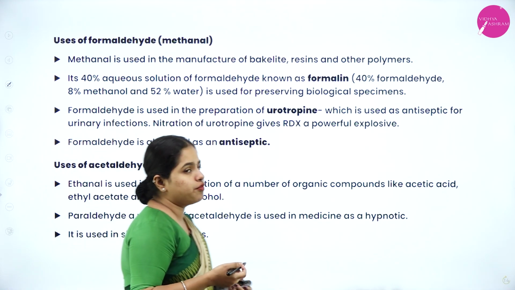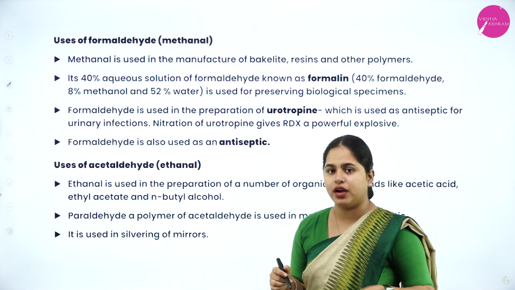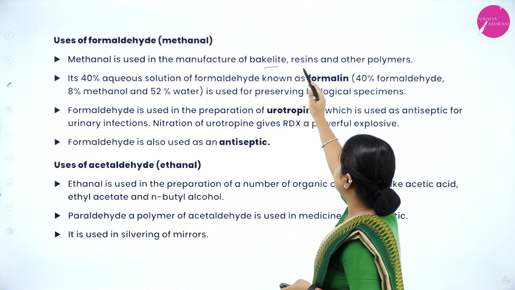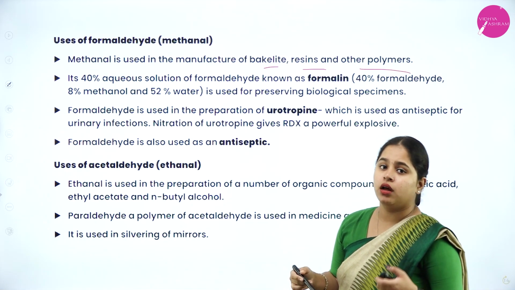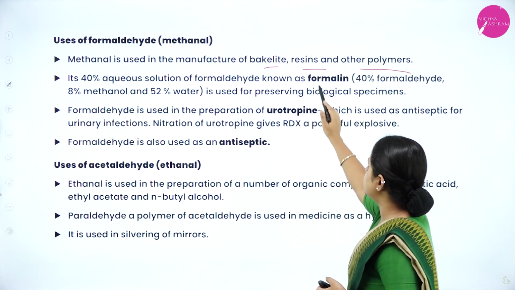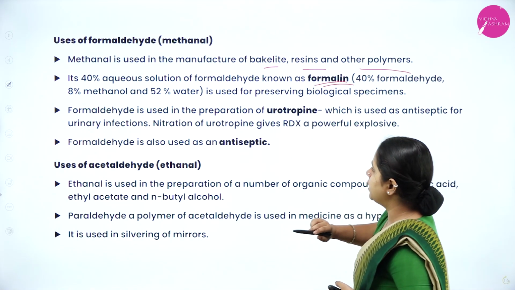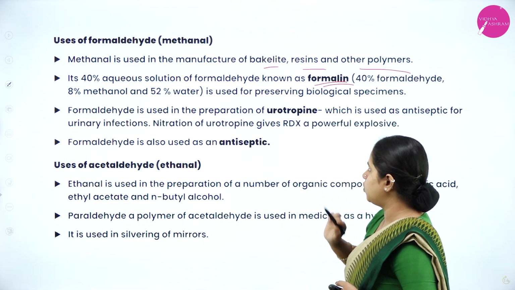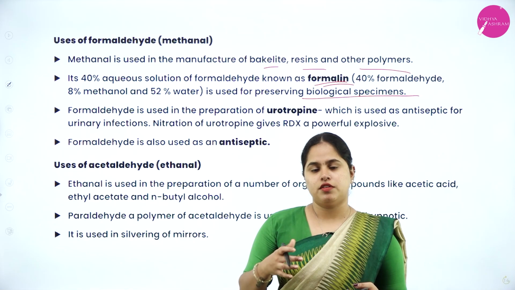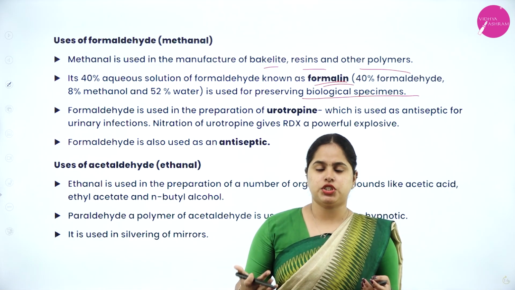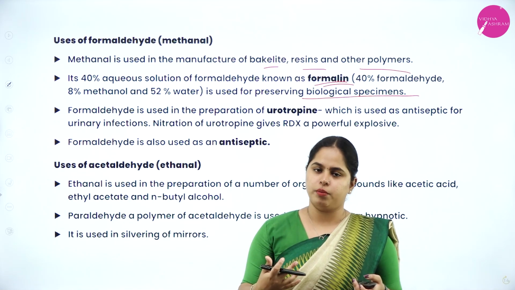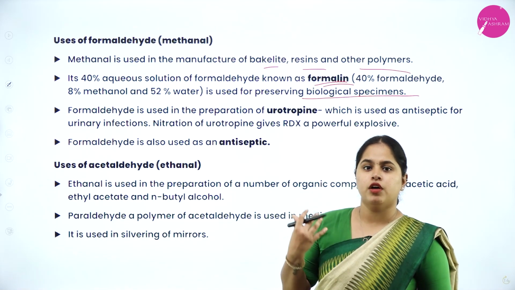Okay, so uses of formaldehyde, let's discuss. That's the first one, methanal, right? Methanal is used in the manufacture of bakelite, resins and other polymers. In the preparation of polymers it is used. The 40% aqueous solution of formaldehyde is known as formalin. 40% formaldehyde, 8% methanol and 52% water is used for preserving biological specimens. So in the biology lab also you have seen many containers in which various species are being preserved. So they are preserved in a solution. What is it actually? It is formalin. Okay, that is also made from formaldehyde.